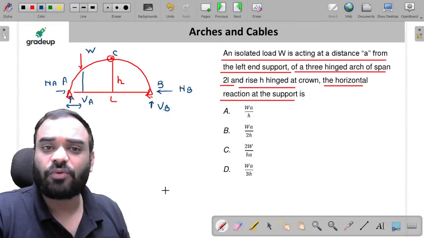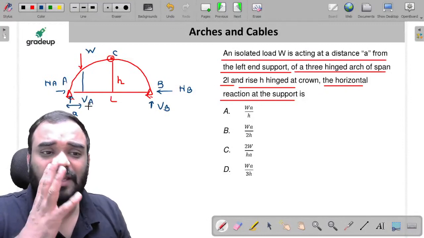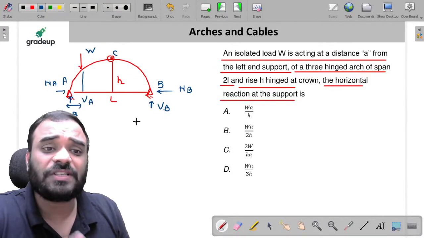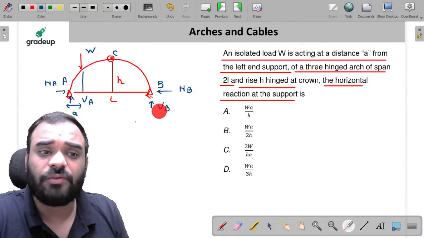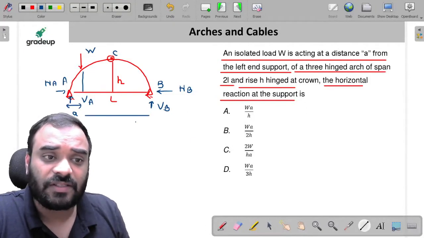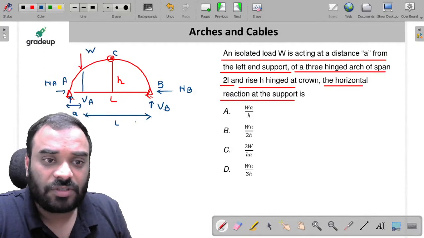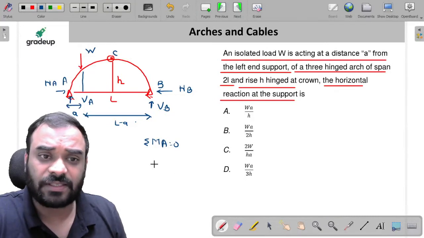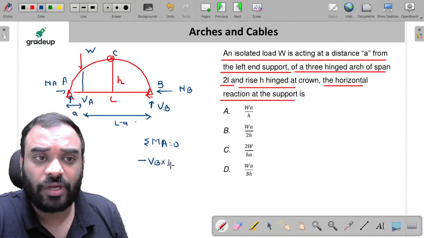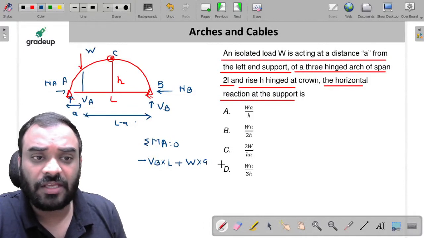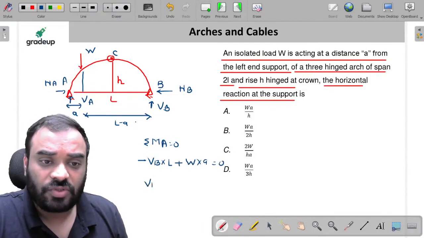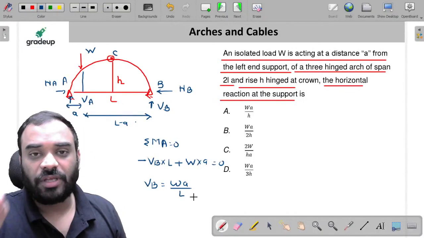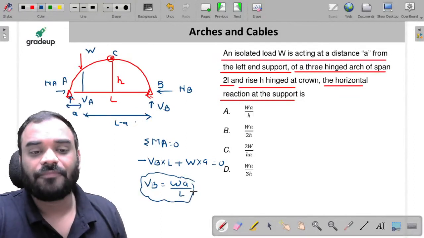Right? So my dear friends, what we have to find? We have to just find the horizontal reaction. And it is very, very simple. Just calculate the value of VB directly, right? So my dear friends, this is our distance, which is L minus A. So can I say that the summation moment at A is equal to 0? Yes, sir. So can I write it minus VB into L plus W into A is equal to 0, right? So VB is equal to how much, sir? It is W into A by L. This is your VB value.